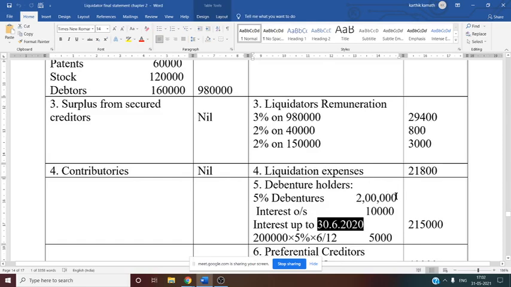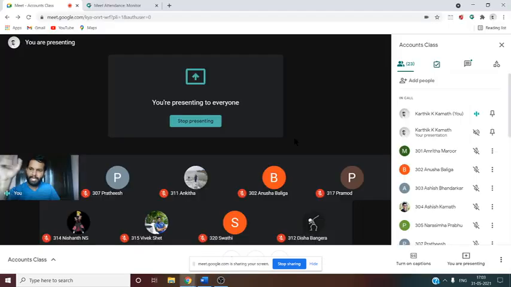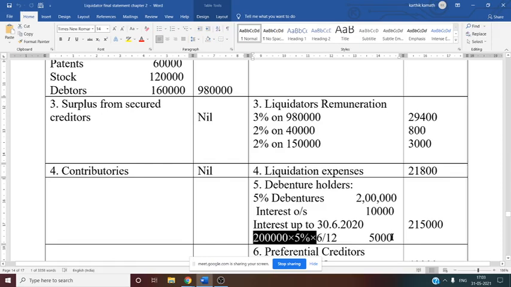So now the debenture value we know, 2 lakh rupees. 2 lakh into the class of debenture, that is 5% debenture. That is why 2 lakh into 5% you do. 2 lakh into 5% you will get one amount, into 6 by 12. Why 6 by 12? January, February, March, April, May, June, till June, 6 months. So 6 by 12. If it is for 1 year, then you have to do 12 by 12. So here 6 by 12 we have done. You will get the amount 5,000 rupees.